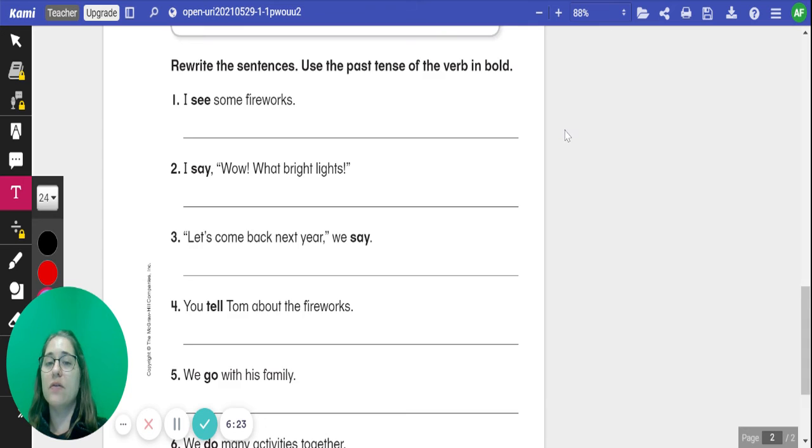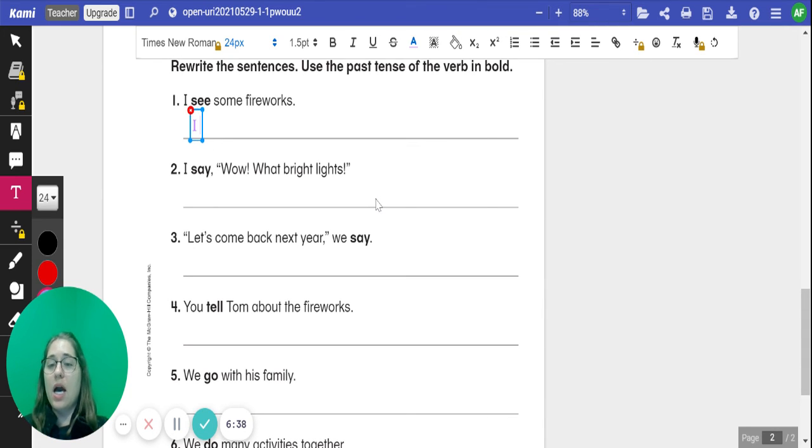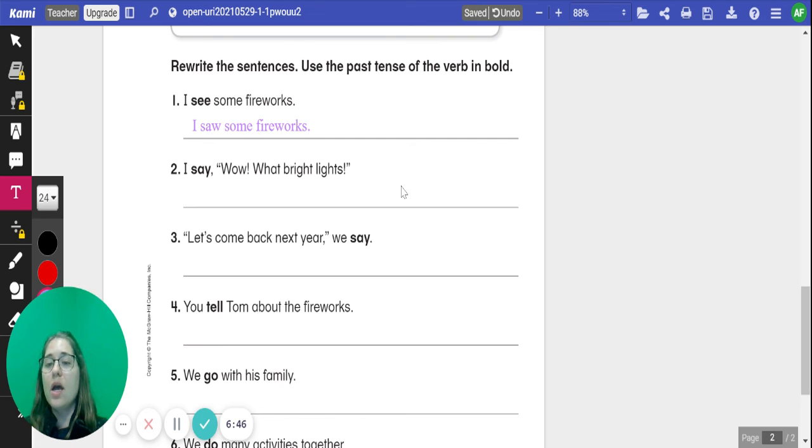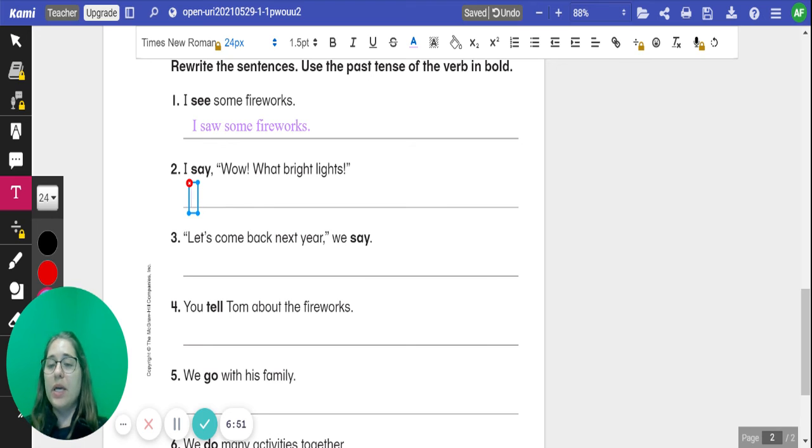We're going to rewrite these 6 sentences using the past tense of the verb in bold. We'll do numbers 1 and 2 together, and you will do 3, 4, 5, and 6 again on your own. Make sure you're rewriting the full sentence. Number 1, I see some fireworks. If that happened in the past, we would say I saw, S-A-W, some fireworks. Number 2, I say, wow, what bright lights. If it was happening in the past, it would be I said, wow, what bright lights.